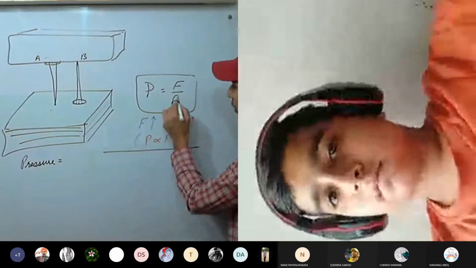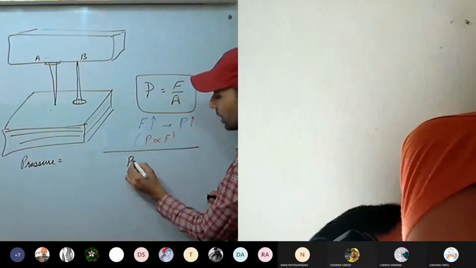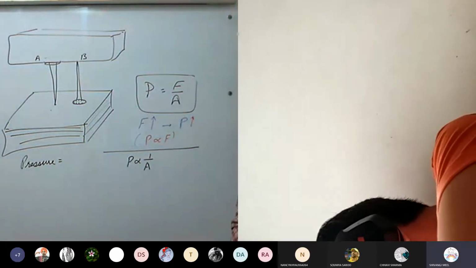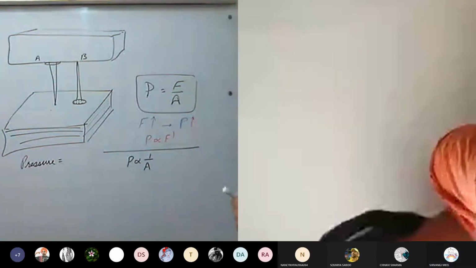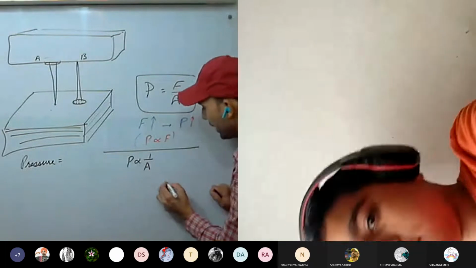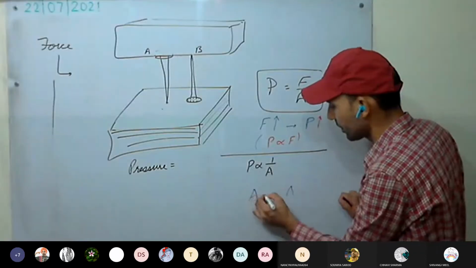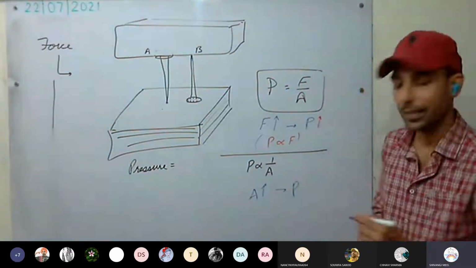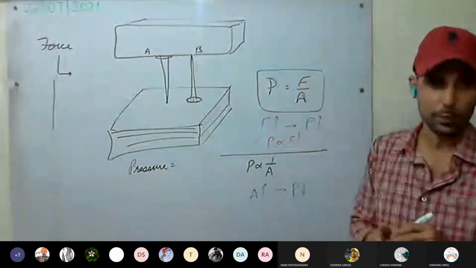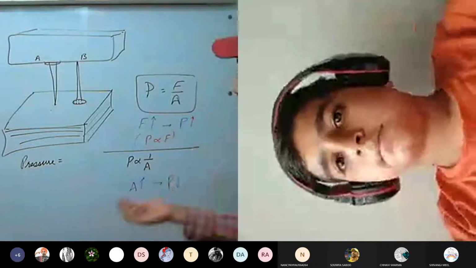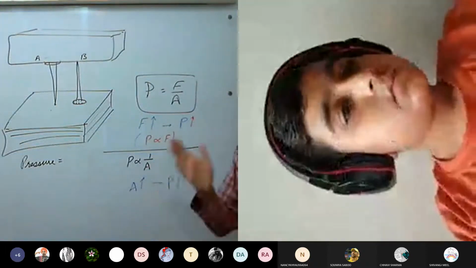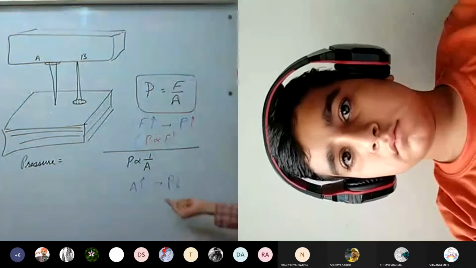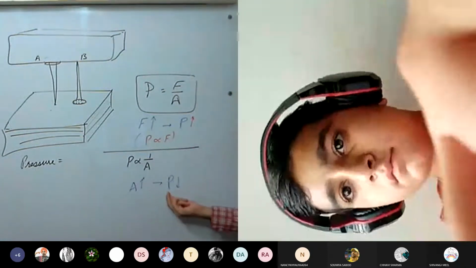Second, pressure depends on what? Area. How does it depend? Is pressure directly or inversely proportional to area? Inversely proportional to area. So if area increases, pressure will decrease. They are inversely proportional. If area increases, pressure decreases. If the area in contact over which the force is applied increases, the pressure decreases. This is clear to all?